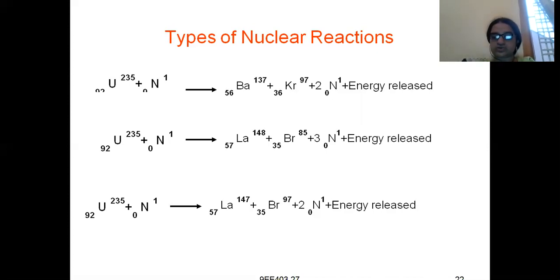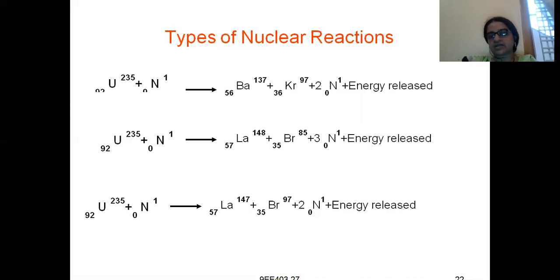Again, there are two isotopes of lanthanum: in the second reaction one isotope of lanthanum was released, and now the other isotope is released. The same thing happens with bromine. One isotope of bromine has an atomic weight of 85, and another isotope has an atomic weight of 97. Here in the third reaction also, only 2 neutrons are released, and energy is liberated.